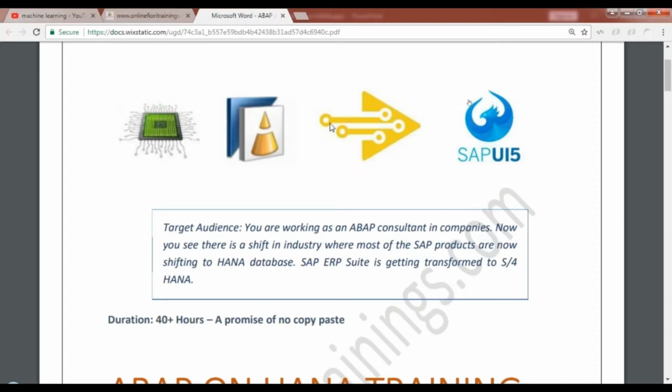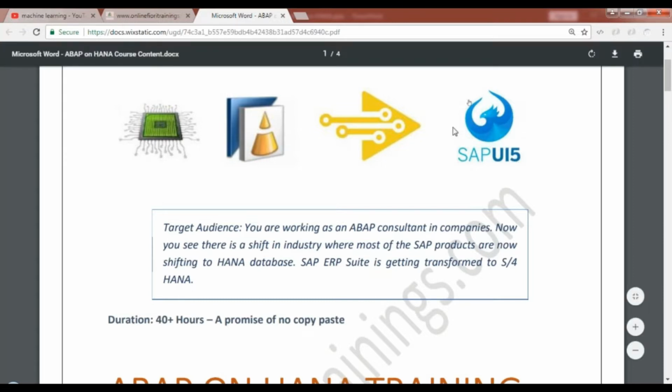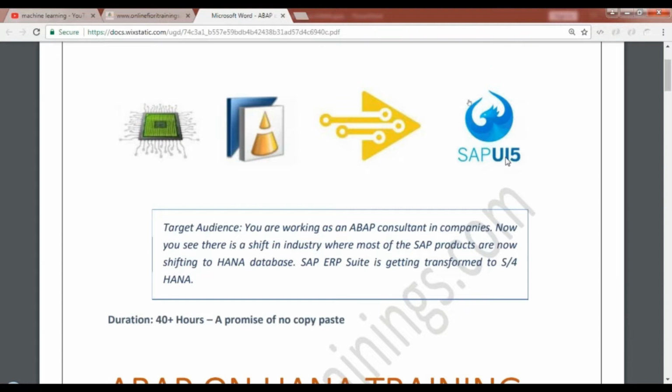In the third phase of the course, we'll look at some advanced concepts of SAP HANA and ABAP on HANA. Then we'll see how we can optimize our current ABAP applications so that they can run beautifully on this HANA database. There are a lot of new concepts like ABAP database connectivity (ADBC) and CDS views, if you have heard about them, and then of course creating your analytical apps on top of CDS views. That would be the last part of the course, where we will look at an introduction to creating analytical Fiori apps on top of SAP ABAP on HANA using SAP UI5 technology.